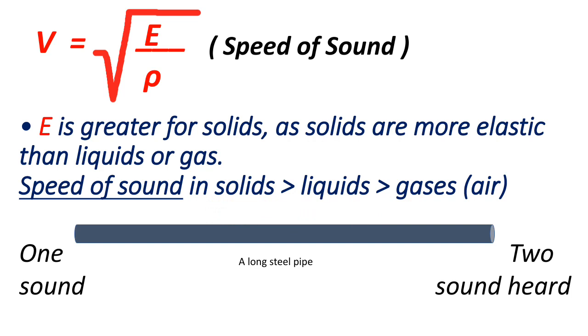So here the sound is propagating through the body of the rail, the metallic rail. And then later the sound of the train comes through the air, because in air the sound of the train travels at a lesser speed as compared to in solid.